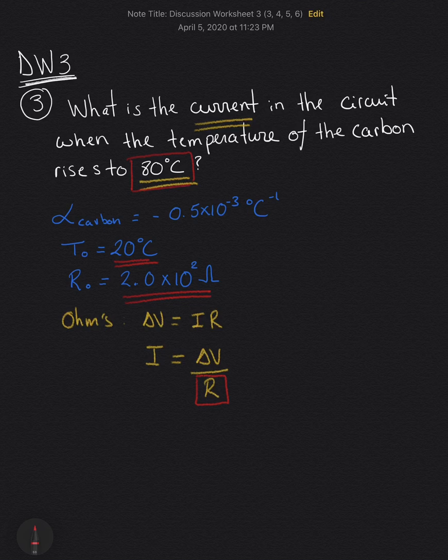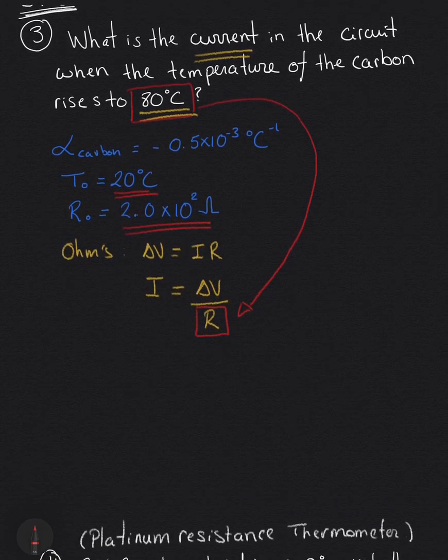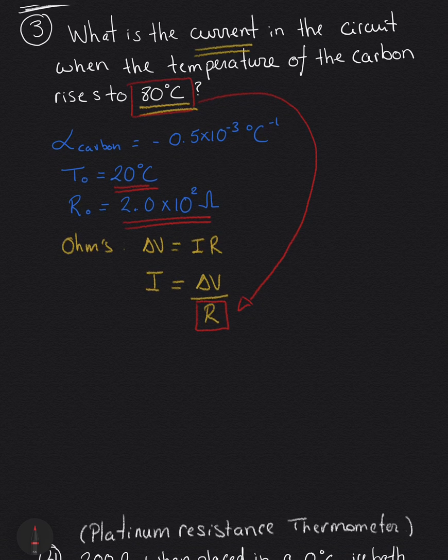Okay. So once we find the resistance at 80 degrees Celsius, we can go and plug it here for R.